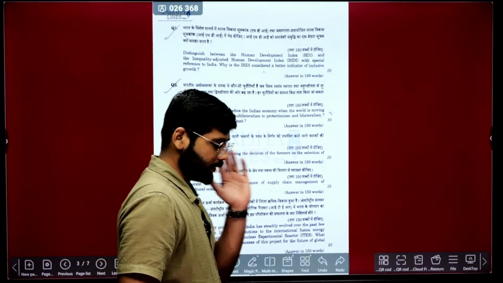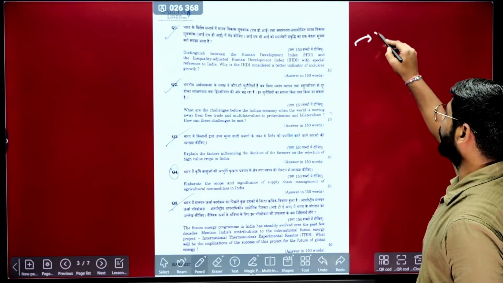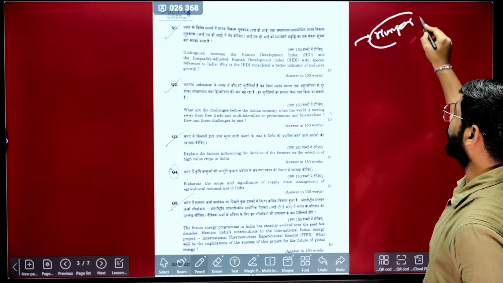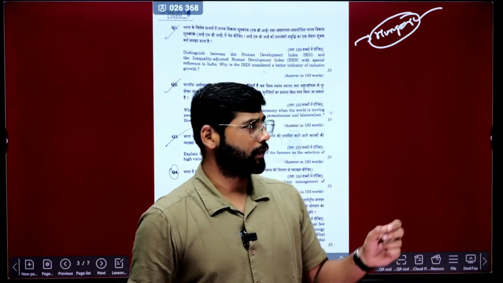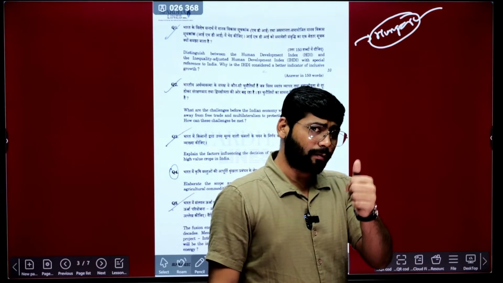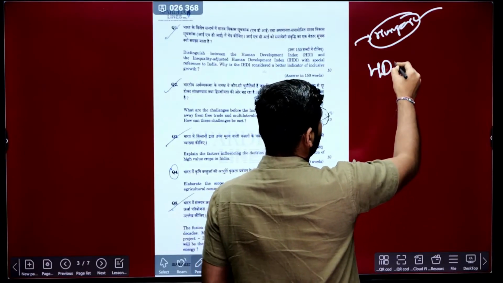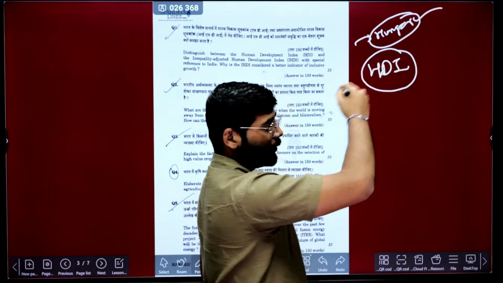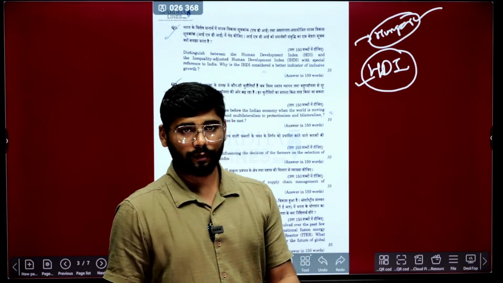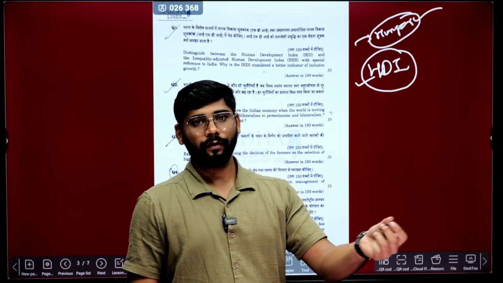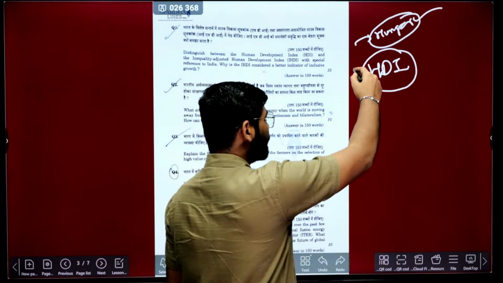If you go back one year, there was one index called the Hunger Index. Some controversy erupted at that time because of the parameters. The sample size was very small. So people started criticizing, and at that time another section was pointing to this particular index, the Human Development Index. Based on the Hunger Index, people started criticizing the government. So many people pointed to the Human Development Index, where the indicators and the sample size are very authentic, and there is also some reference for that. That's why this index came into the news at that time.